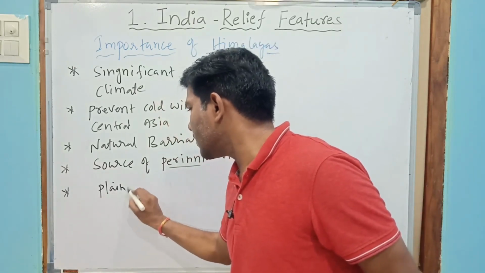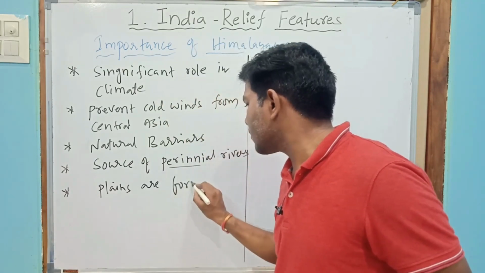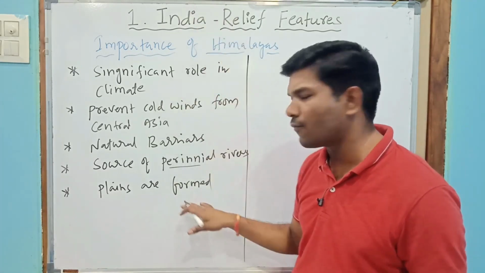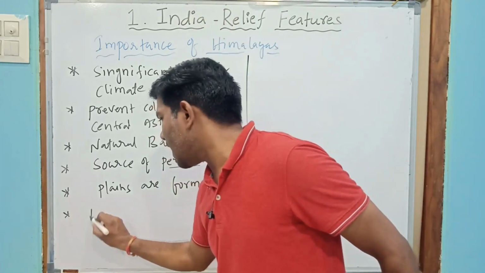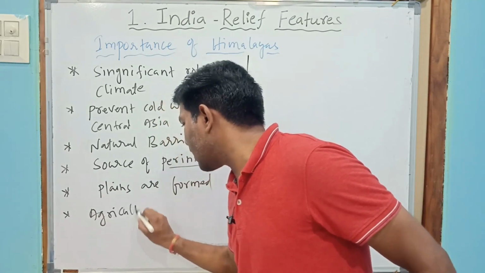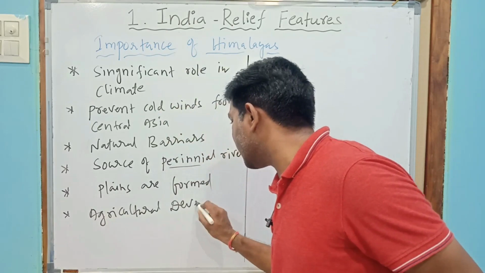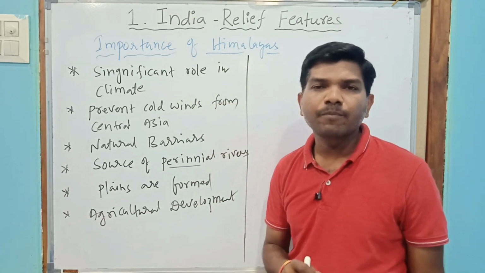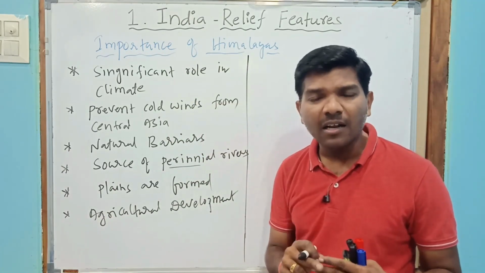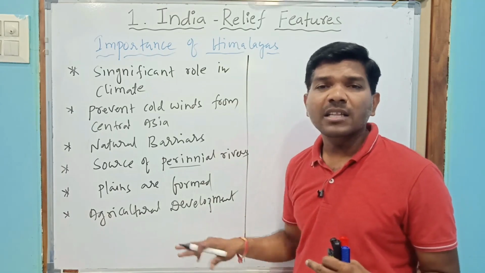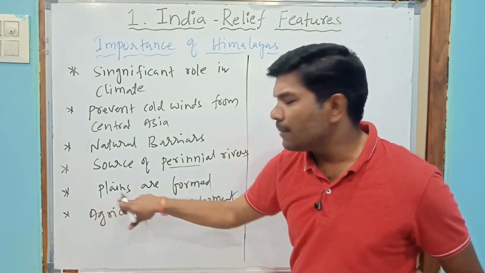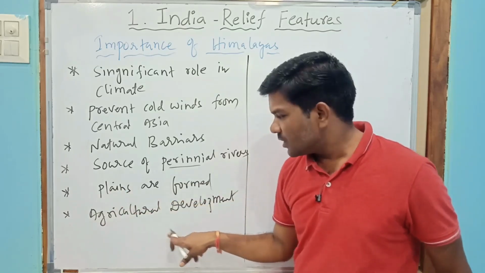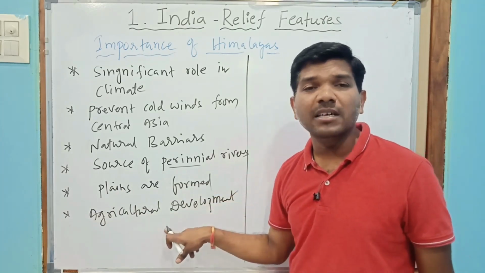plains are formed. How are plains formed? Plains are formed due to the Himalayas, and agricultural development. When there are plains there is agricultural development, like Uttar Pradesh, Bihar, West Bengal. These areas are stretched by plains. Wherever there are plains there is agricultural development. These plains are formed by the rivers.